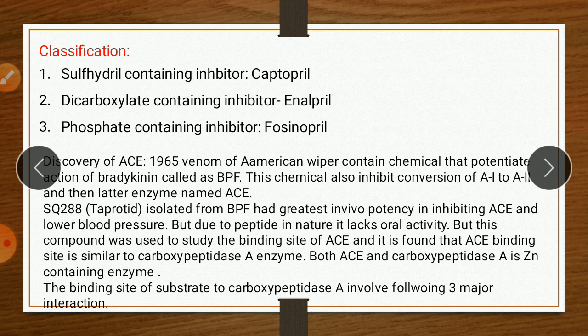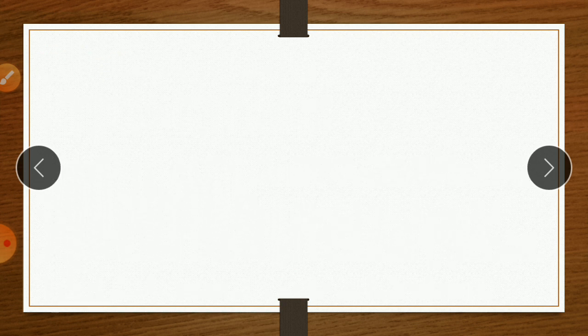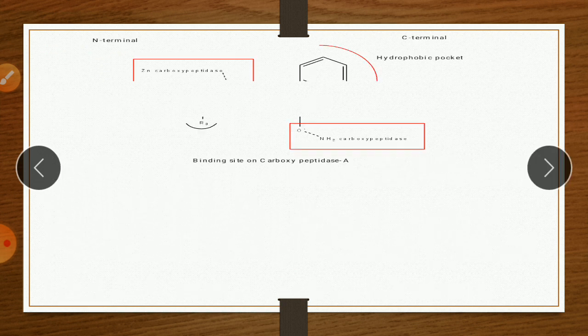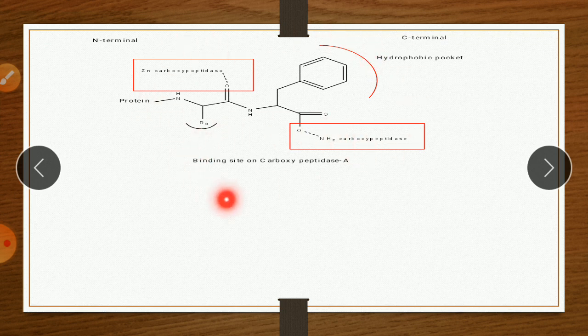So both ACE and carboxypeptidase A enzyme is zinc containing enzyme. So if we compare these two enzymes, that is carboxypeptidase enzyme and ACE enzyme, it is found that it has similarities in binding. So this image show binding site of carboxypeptidase enzyme.